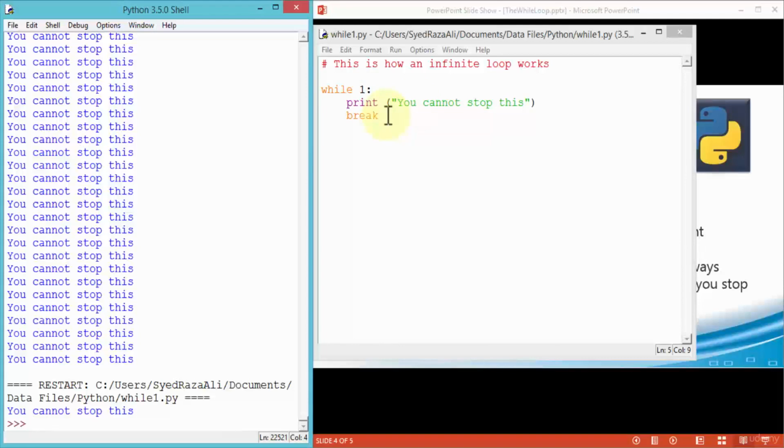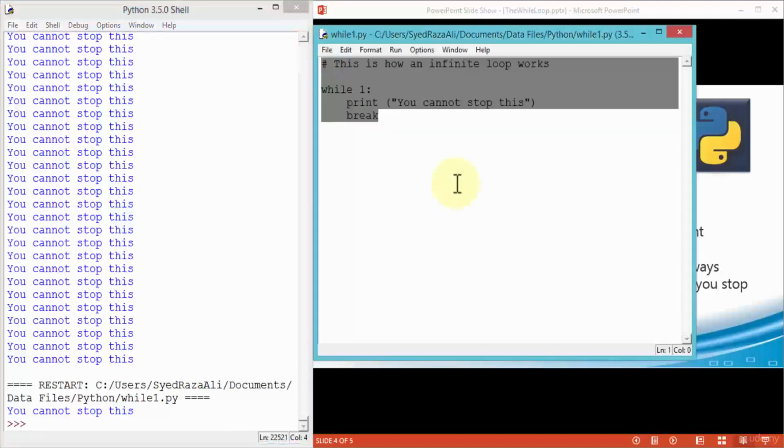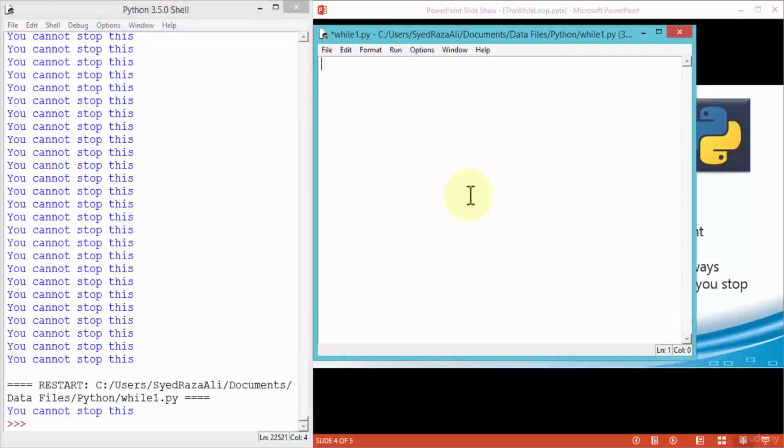Let me do another example here. Let's say I'd like to specify the number of times I'd like Python to loop around as long as the statement is true. So let me start over and delete this. I'm going to create another piece of code here, and I'm going to say something like, let's say count equals 0, specifying a variable here, and then use my while statement.